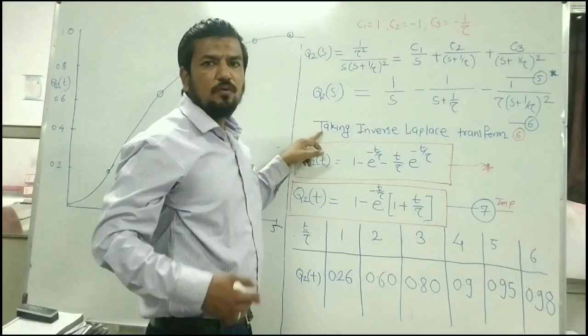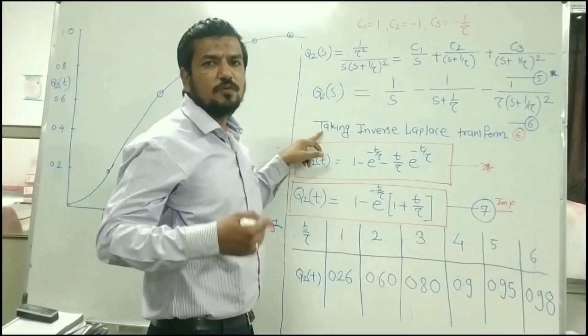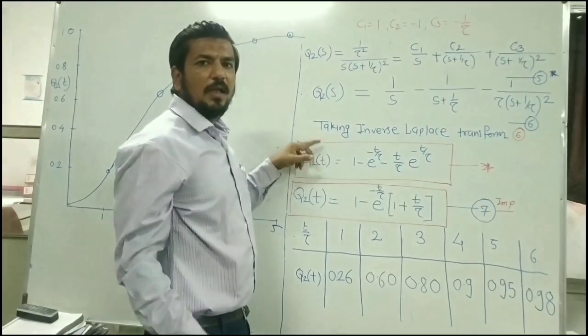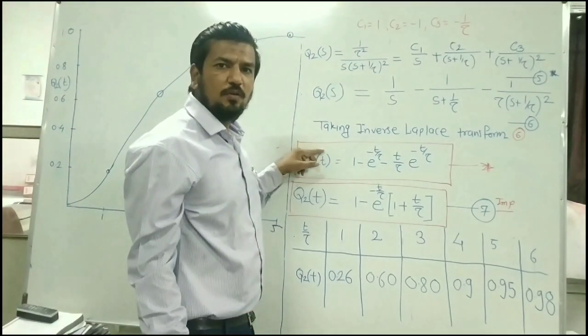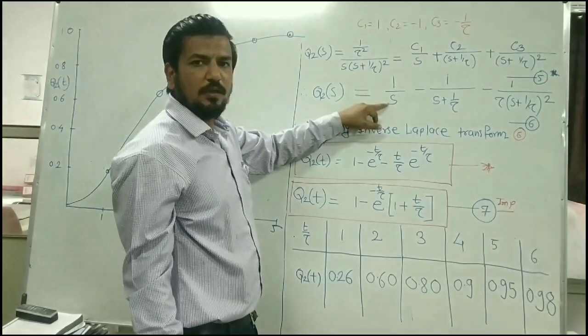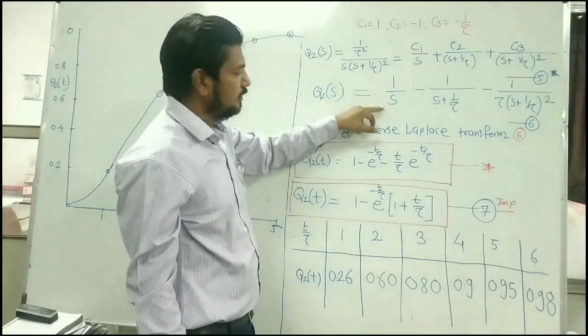Because we want to determine the response, and the response is always in the T domain. So we have to convert this S domain into the T domain, and the S domain can be converted into the T domain simply by taking the inverse Laplace transform. And now it is quite easy to take the inverse Laplace transform of equation number 6.